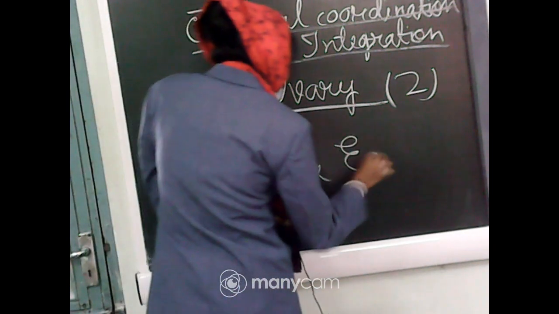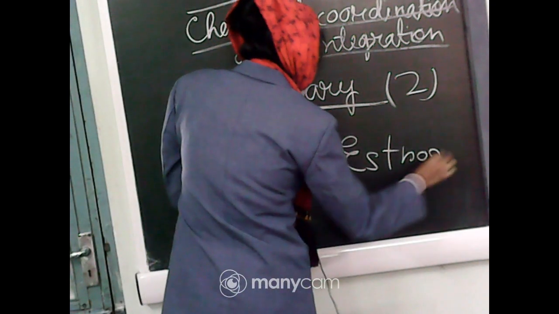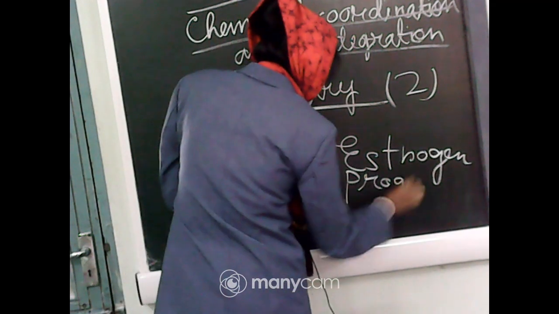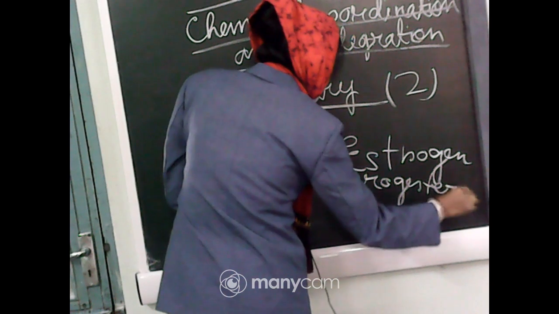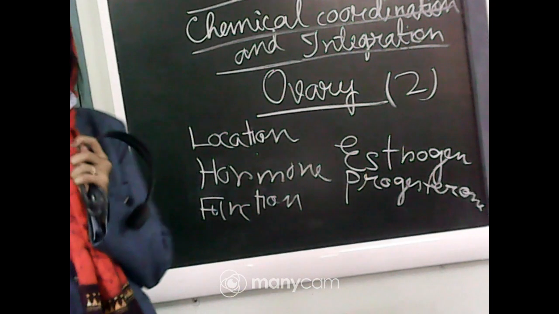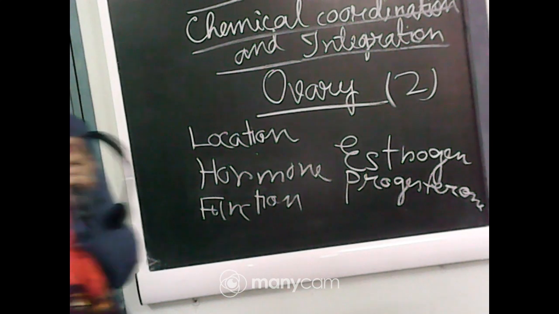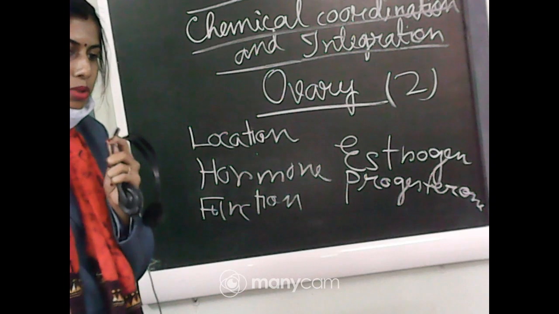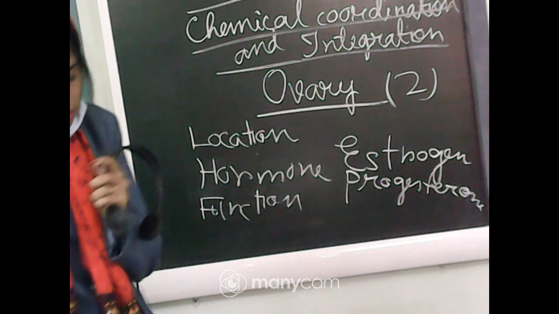So what are the hormones? Estrogen and progesterone. These two are the main ovarian hormones, that means these two hormones can be released from the ovary. And what is the nature of these two hormones? They are mainly steroid in nature.